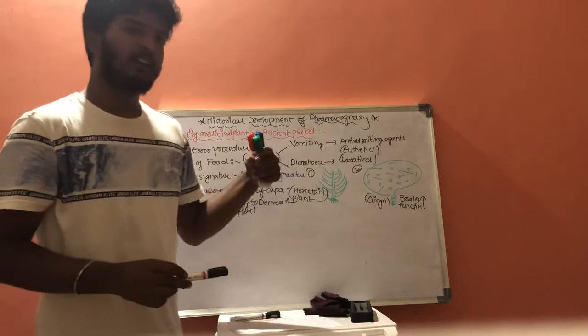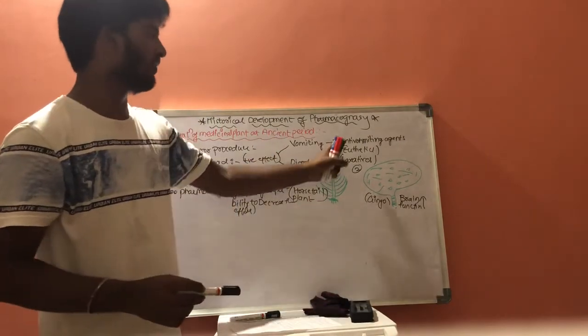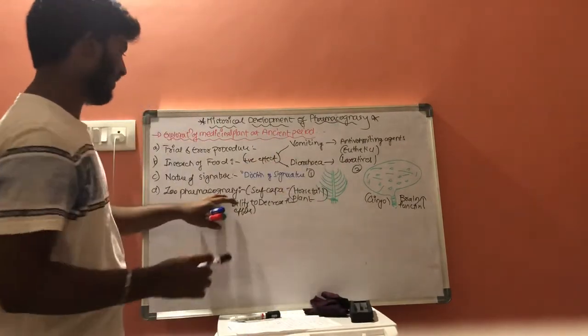Consuming special types of plants to decrease the effect of the disease, that is zoopharmacognosy.